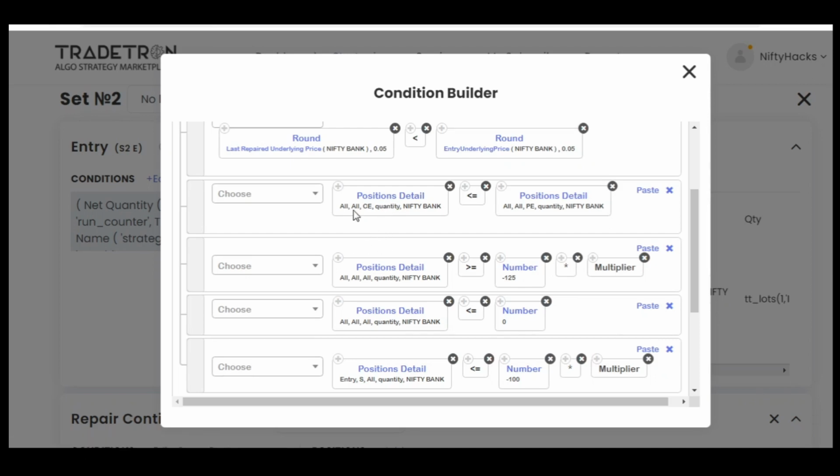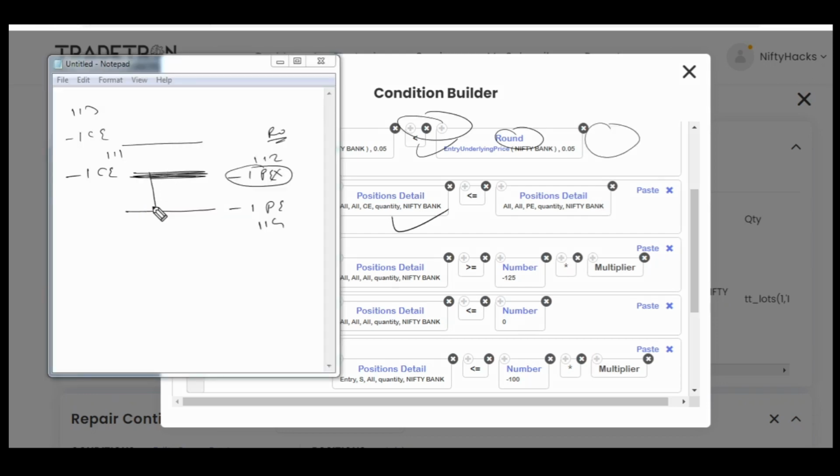This condition tells that all C quantity, call side quantity, should be less than or equal to all P side quantity. So what are the C and P quantity at this time? Let's see. Right now the market has come down and we have exited this put. So at current time we have -2 sell legs of call and 1 sell leg of put open. Now -2 is greater than or -1 is greater than? Obviously -1 is greater than.